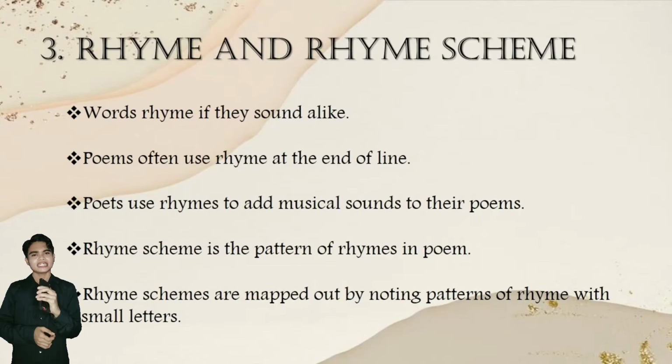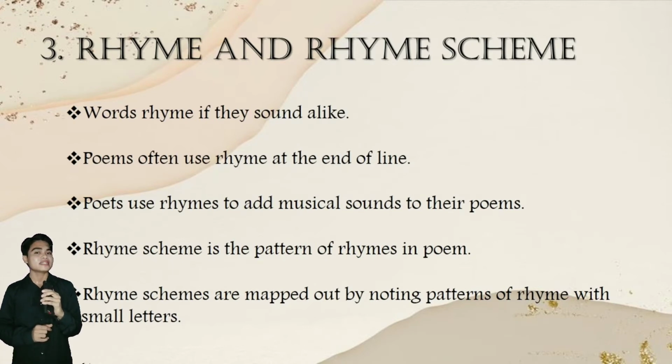Third element is rhyme and rhyme scheme. Words rhyme if they sound alike. Rhyme is the repetition of identical or similar concluding syllables in different words, most often at the end of lines. Poets use rhyme to add musical sound to their poems.